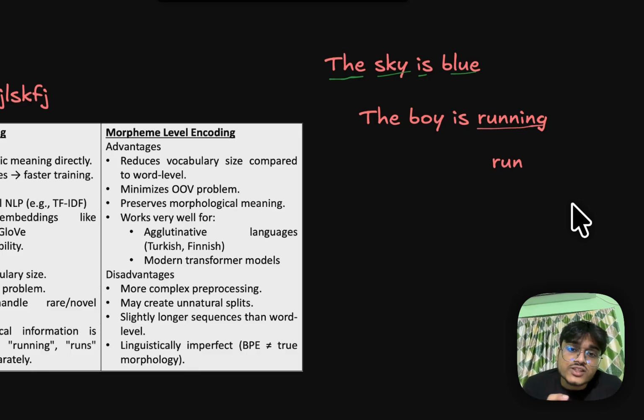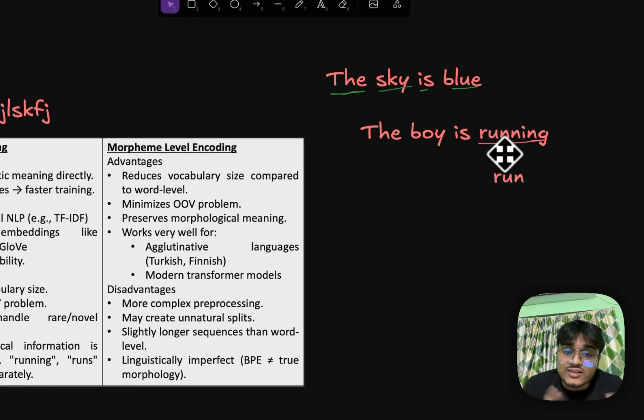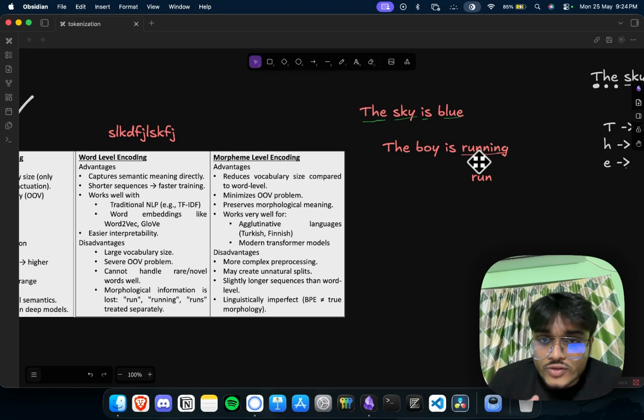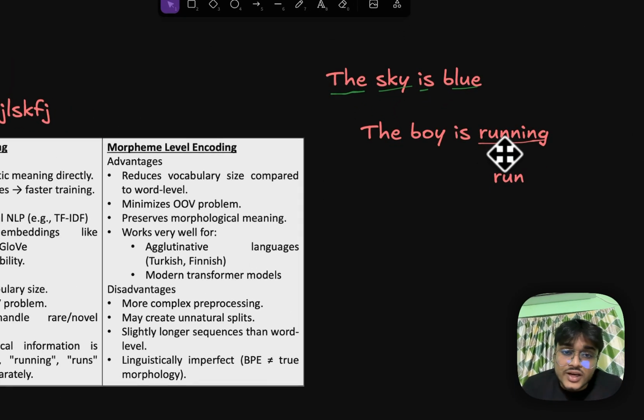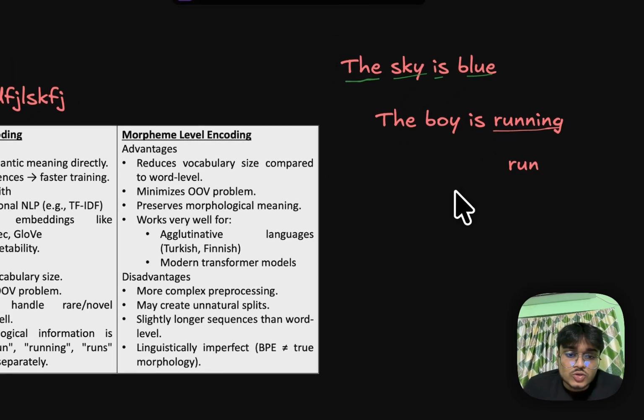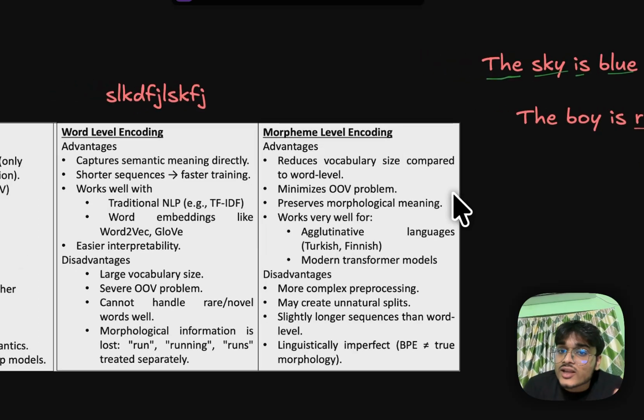So it reduces the OOV problem. If I type something like "running", this may still have an OOV problem in word level encoding, but not in the morphological or morpheme level encoding, because we are separating those two things. So this is all about the encoding and stuff.